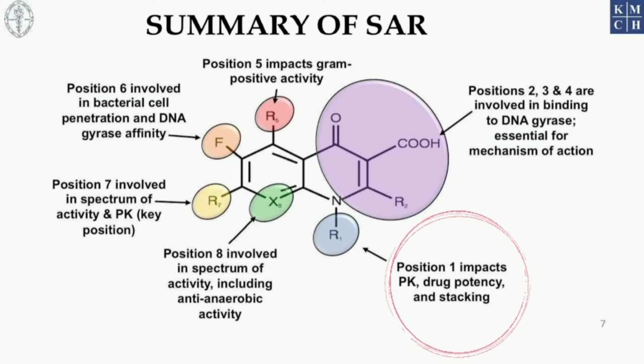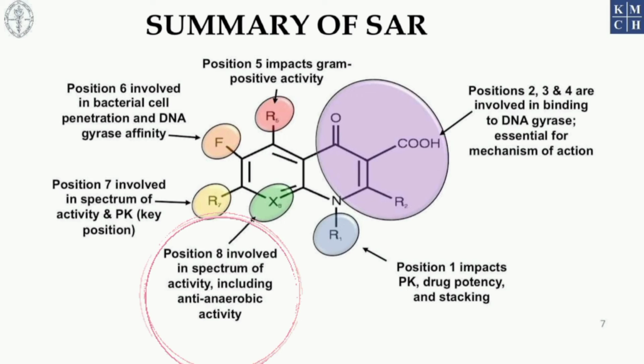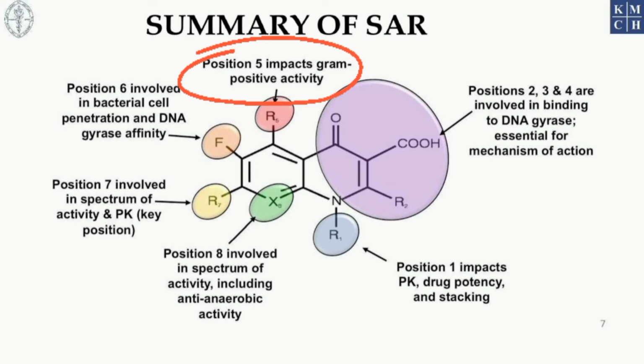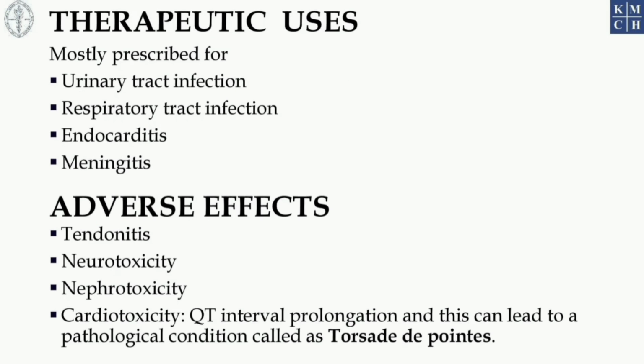Next, position 1 impacts pKa value, drug potency and stacking. The presence of cyclopropane at the first carbon improves the potency as seen in ciprofloxacin. Position 8 is involved in the spectrum of activity, including anti-anaerobic activity as in the case of 4th generation quinolones. Example, trovafloxacin. Finally, position 5 impacts gram-positive activity.